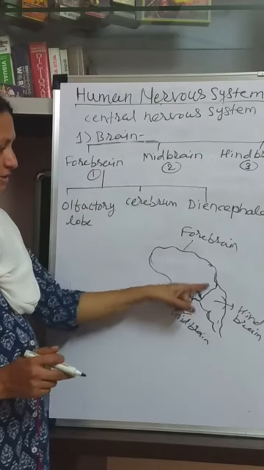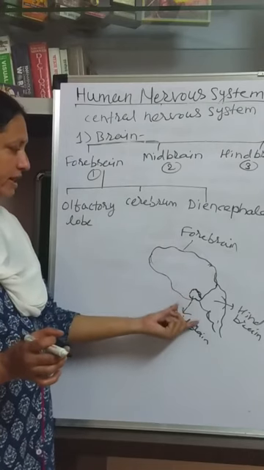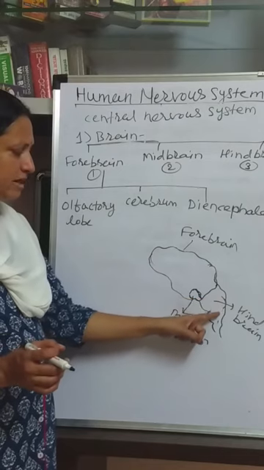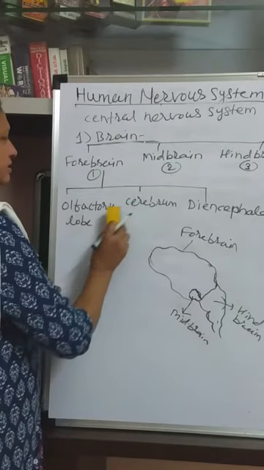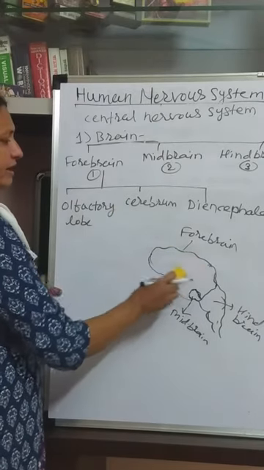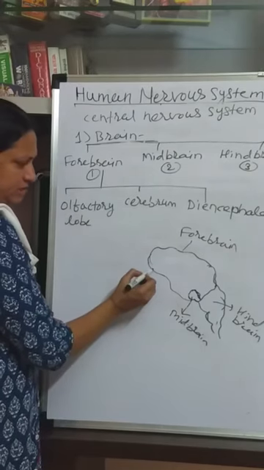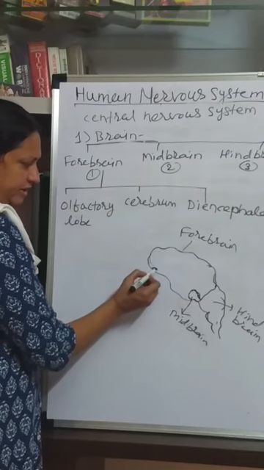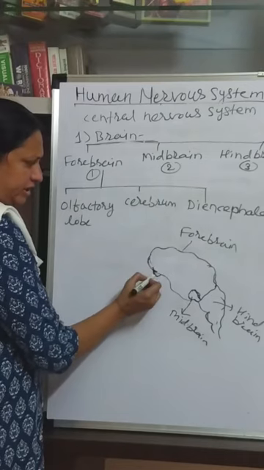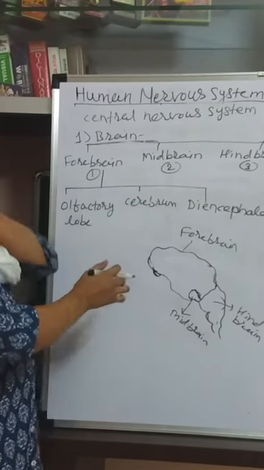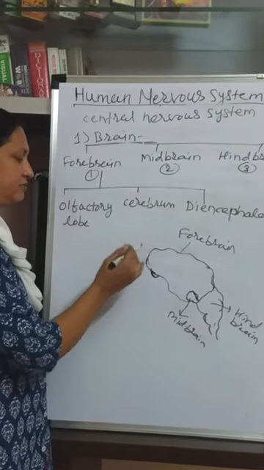This largest part of the brain is called as the forebrain. Then midbrain, a very small part present below the forebrain, and the posterior most part of the brain is called as the hindbrain. Now see here, this forebrain again divided into 3 parts. The olfactory lobe is very small part present ventrally to the brainच्या ventral side line, आणि actually it is also hidden or occupied or covered by the brain. Only at the ventral side it is visible.